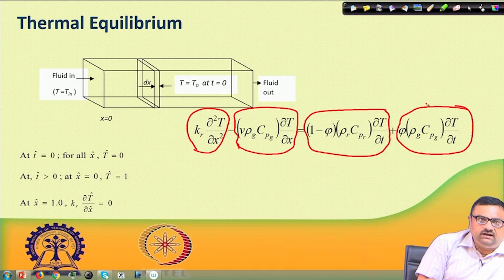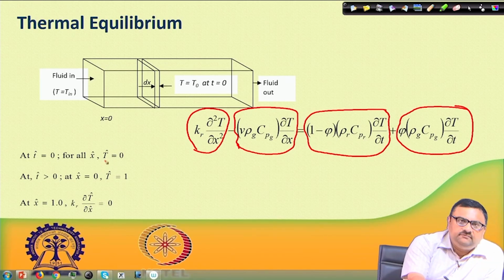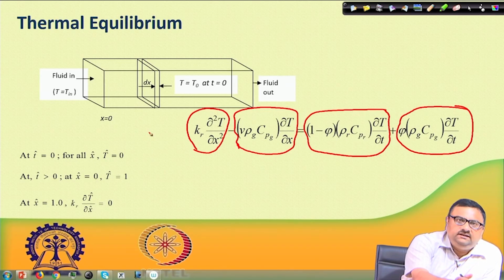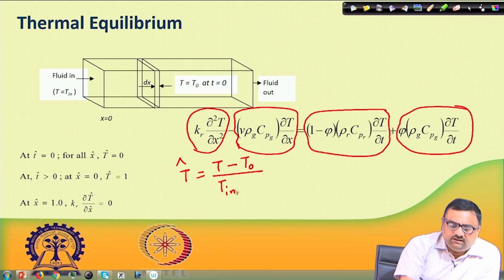Now, if we look at the boundary conditions, at time t equal to 0, the temperature, which is T hat, is made dimensionless, instead of working with T in and T out. Let us say the initial temperature is T 0 everywhere, T is equal to T 0 at time t equal to 0. So, we write T hat is equal to T minus T 0 divided by T in minus T 0.